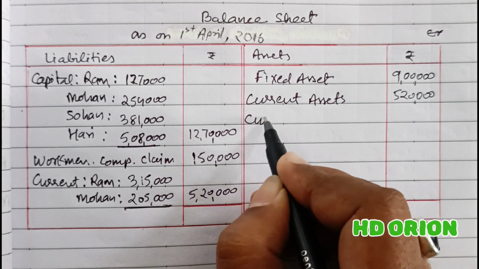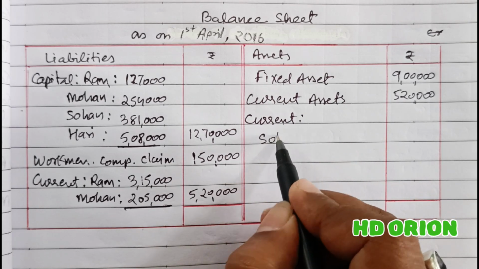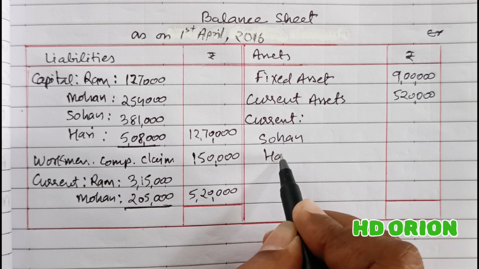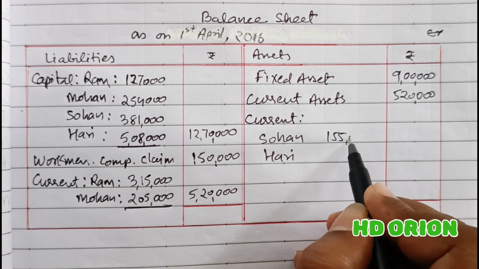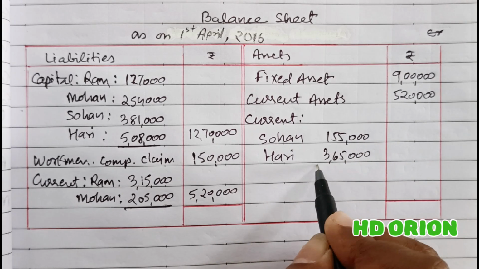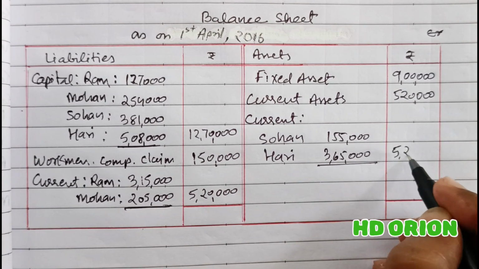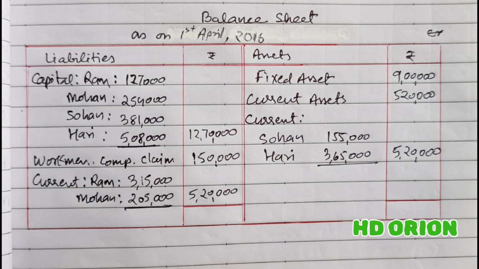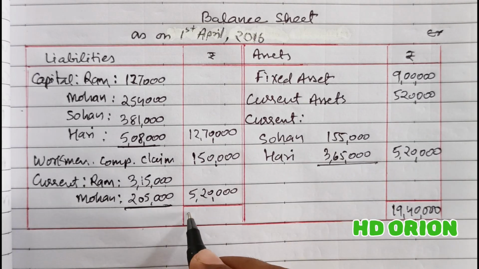And current accounts of partners Sohan and Hari are showing debit balances. So it is 1,55,000 and rupees 3,65,000, total of which is rupees 5,20,000. Now we will grand total the balance sheet. 19,40,000 on both the sides.